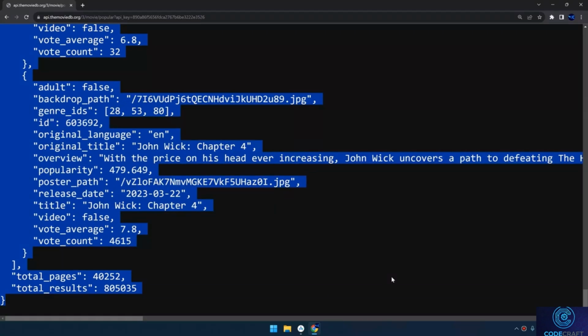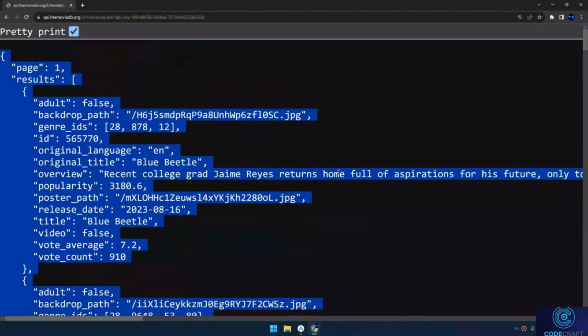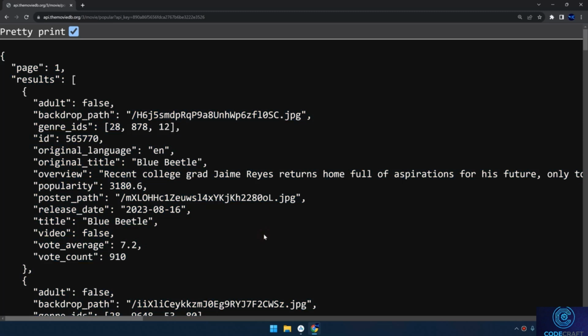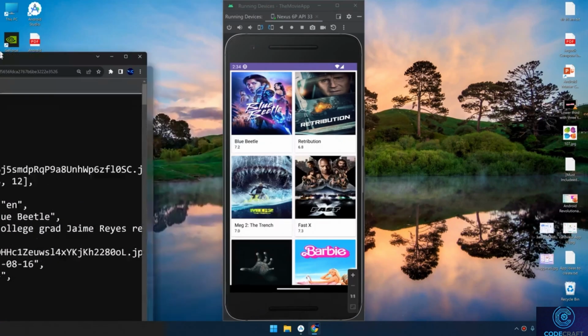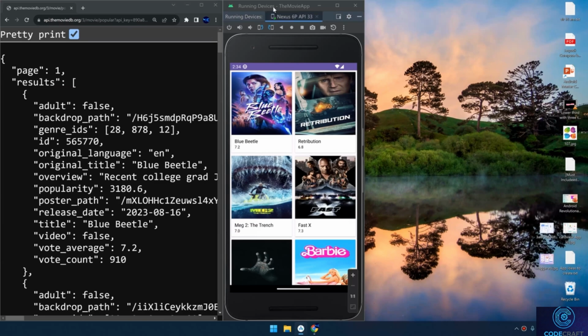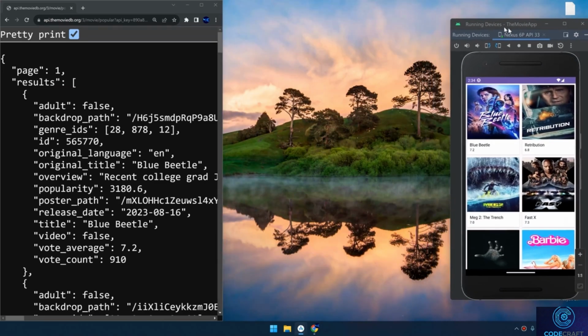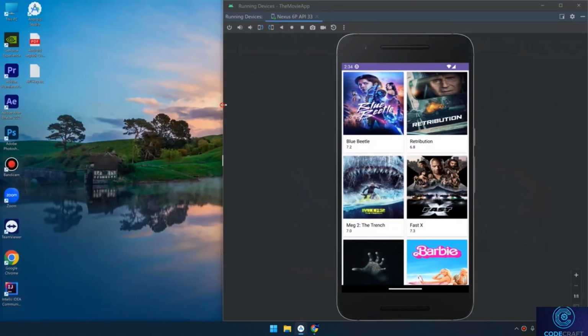So in this section, we're going to use Java. Later on in the next sections, we're going to build the same app with Kotlin. So we're going to get this response, transform this response into this amazing app that fetches the data from the API.